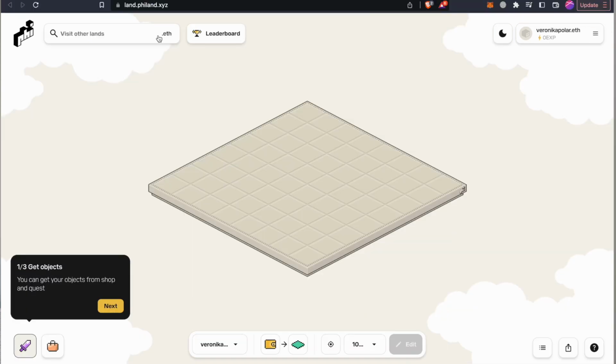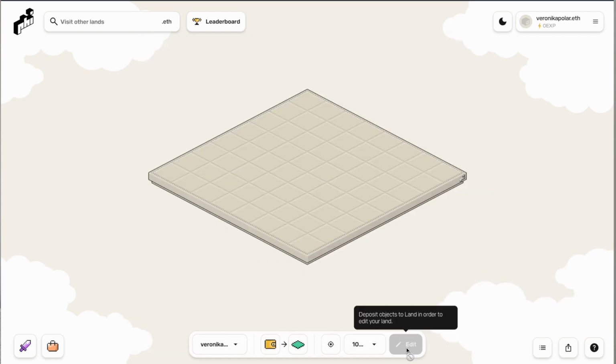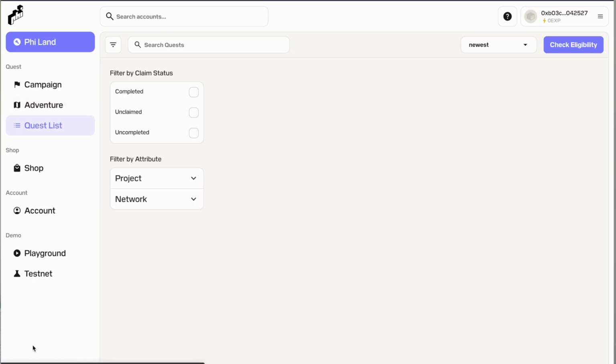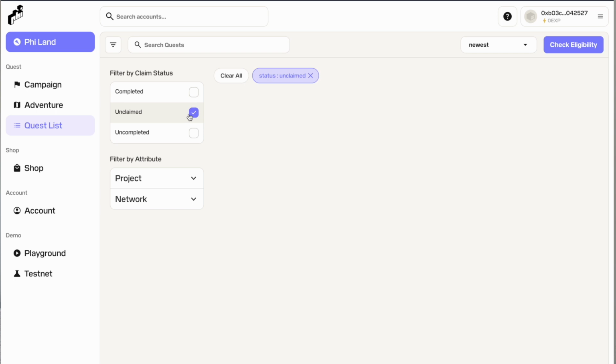Then you can go to the playground, and on that playground you can set up your land. You put stuff here, it's a bit like SimCity, you build it nicely. So let's go back here again. If you did some kind of activity anyway, not necessarily this one, you might have completed some of the quests without realizing it.